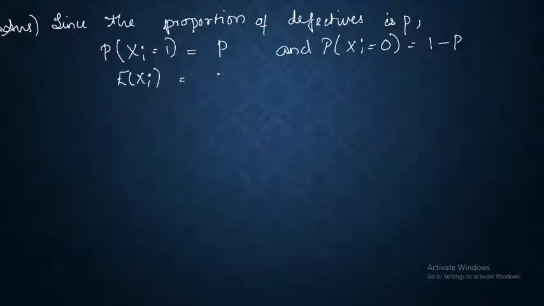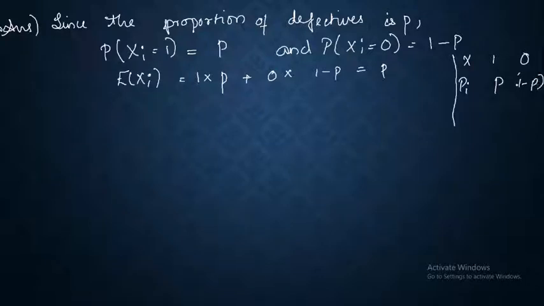Now, what is the expectation of xi? Expectation of xi is equal to 1 into p plus 0 into 1 minus p. This is equal to p. Now how did I get this? Here my values of x are 1 and 0. The corresponding probabilities are p and 1 minus p.